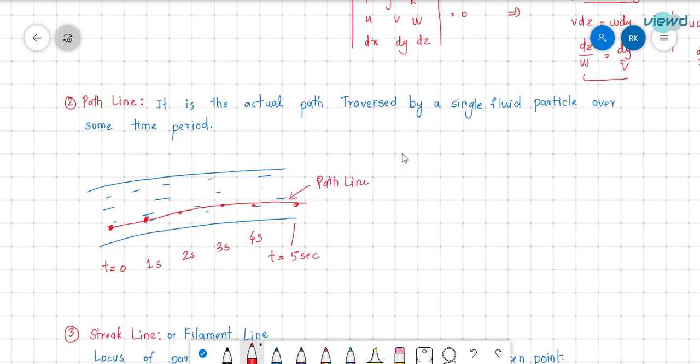So the streamline is, at any instant, the path of all particles at that instant. This is called streamline.